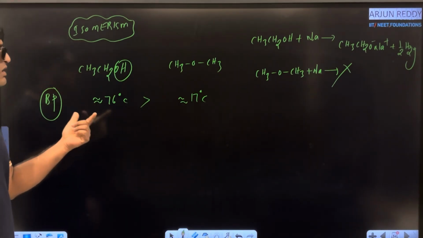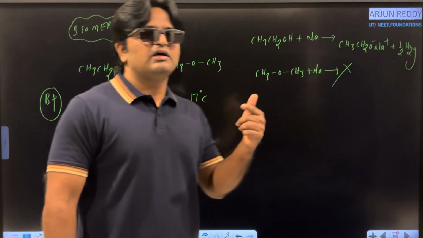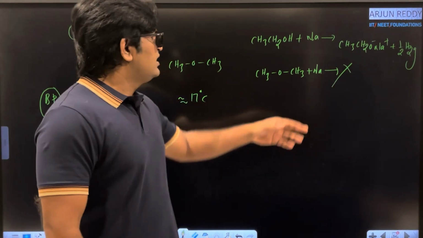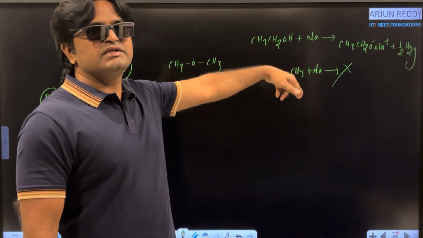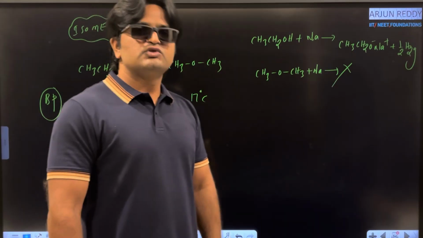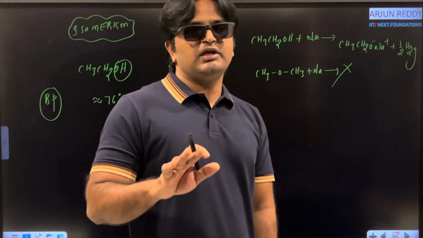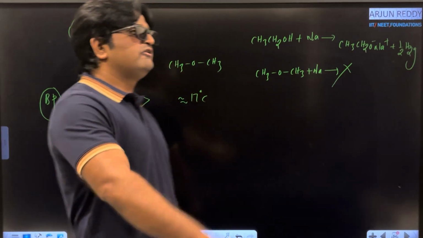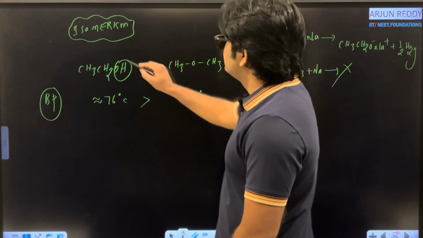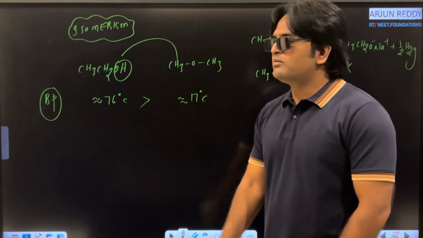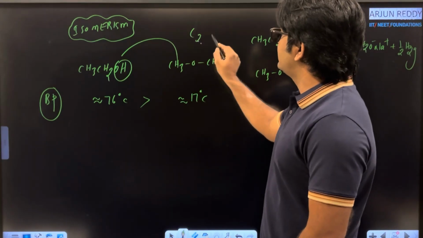What is the first one? Boiling point: they have different boiling points. The second: one molecule gives a reaction with sodium and the second molecule does not. That means they show different chemical properties. Now we will define isomerism. What is the common feature of these two molecules? How many carbon atoms are present? Yes, 2 carbon atoms.